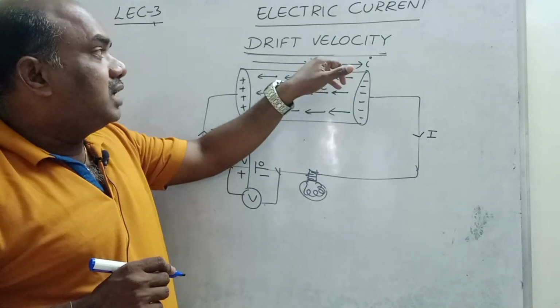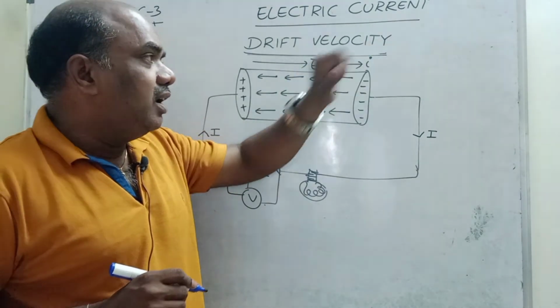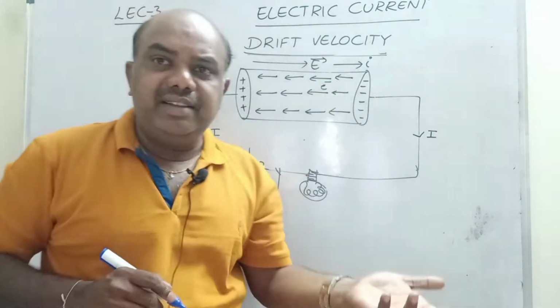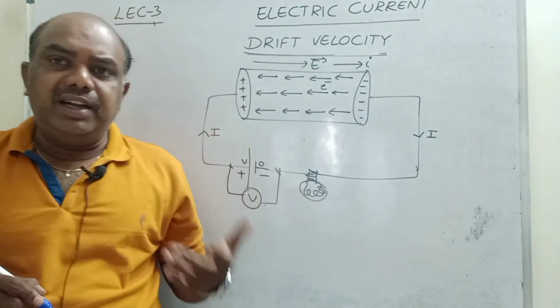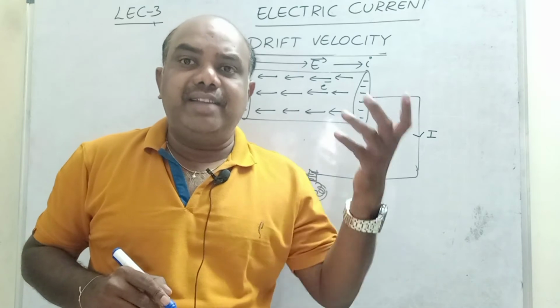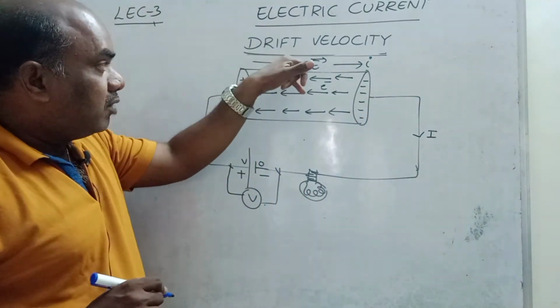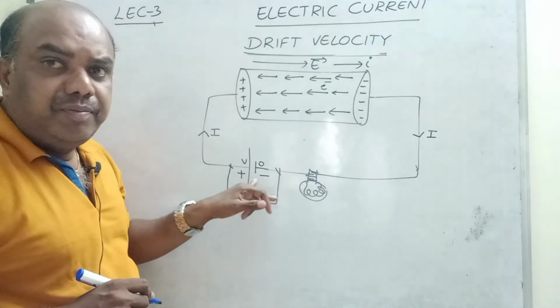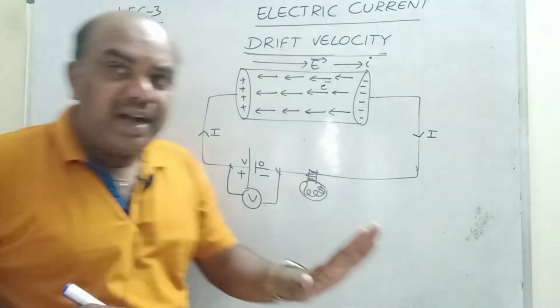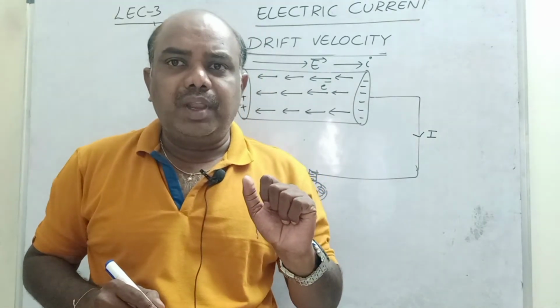Important, children. Sir, then why are we calling it the electric field? Why not current? Current is a scalar quantity. To define current as a vector quantity, we use one more term, electric field. Electric field is a vector quantity, whereas current is a scalar quantity. Electric field is set up because of the battery. If there is no battery, current is I equal to 0. Why? Because it is a scalar.